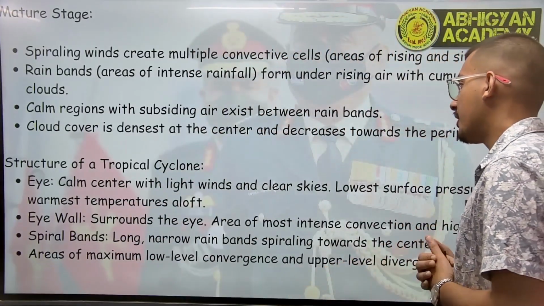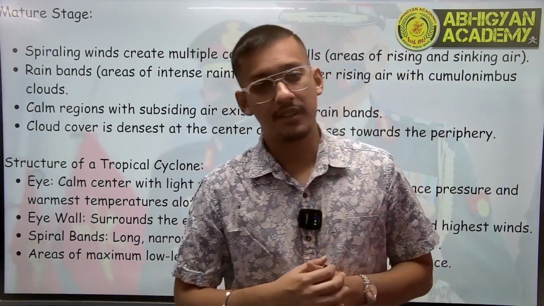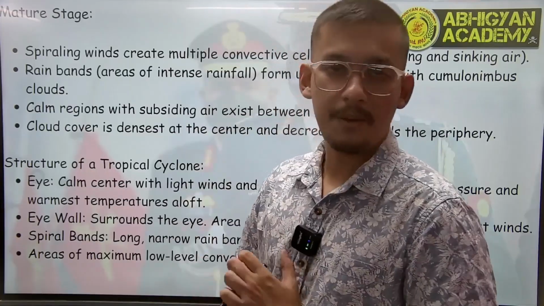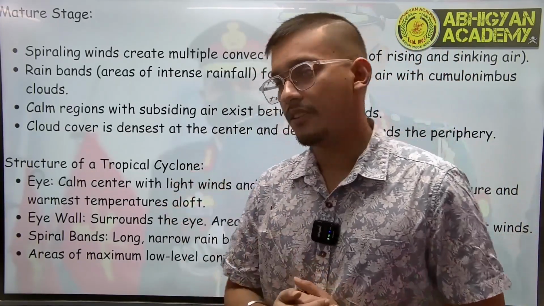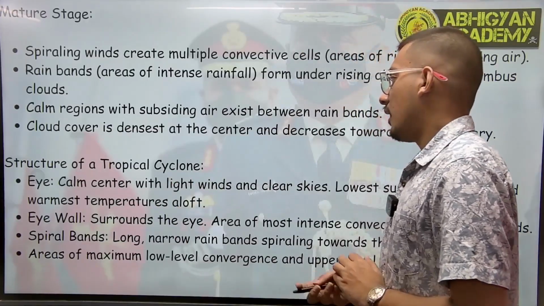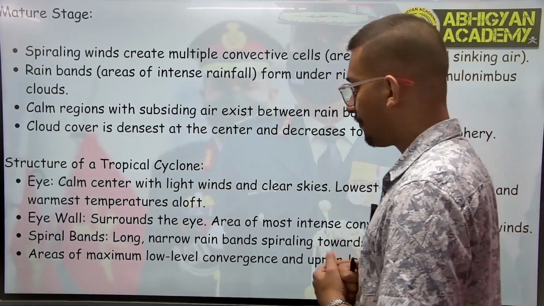And then we have calm regions between the rain bands. So between every rain band, it is a very calm region. This is an important point you have to remember. Rain bands are rainfall, as the name suggests, and between rain bands, it is a calm region. Cloud cover is densest at the center and decreases towards the periphery.